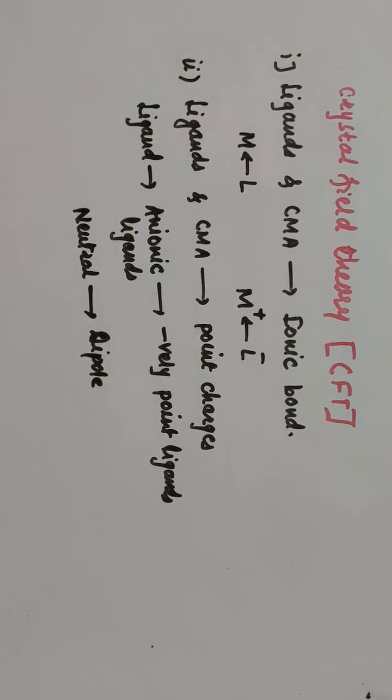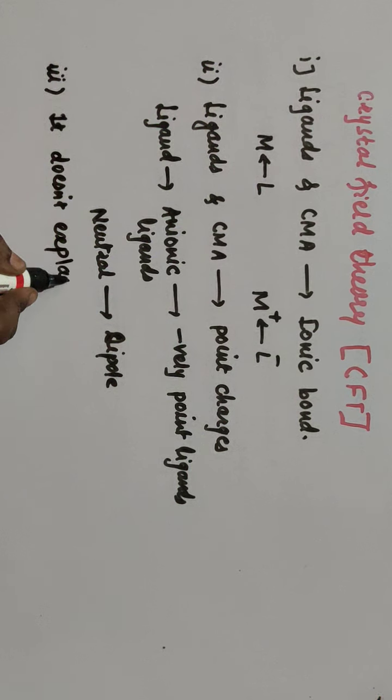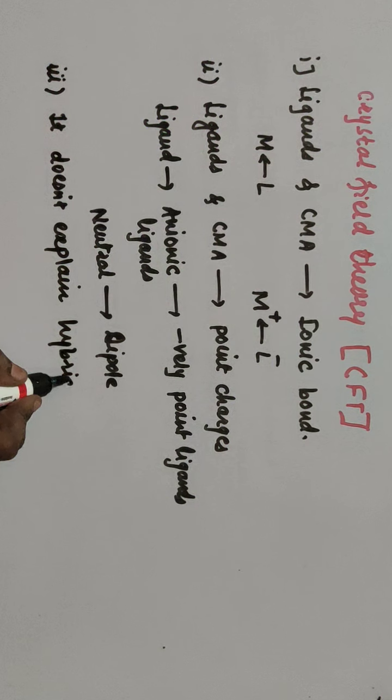Then the hybridization is not explained by CFT. So next point is about the hybridization. This theory doesn't explain hybridization. In case of VBT, there is a hybridization, different types of hybridization.